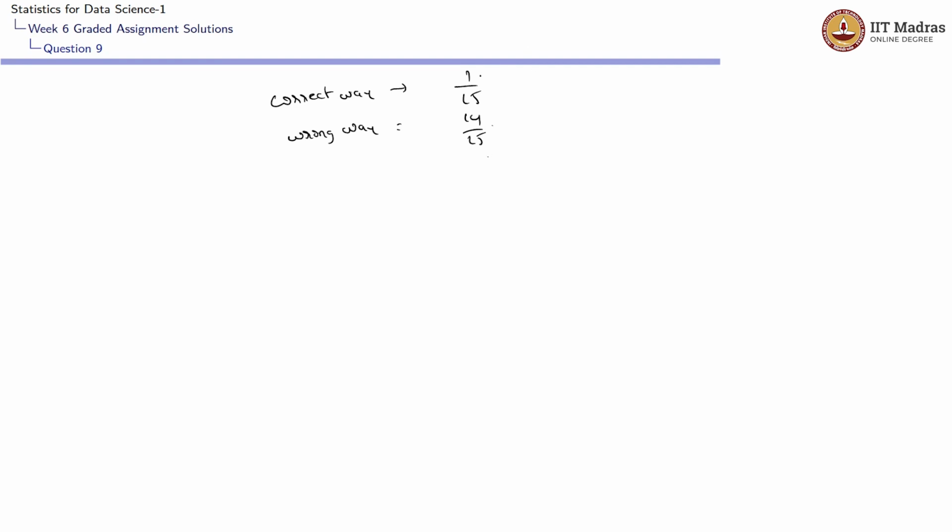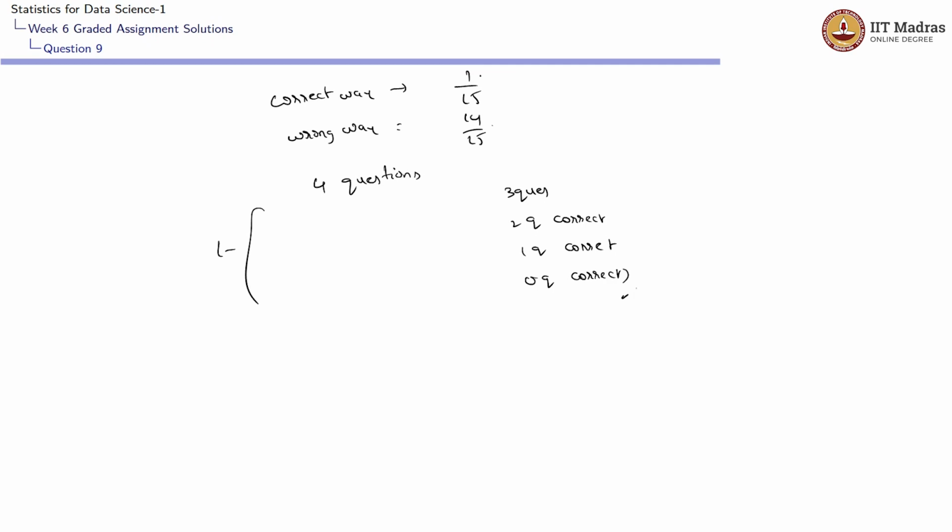So what we should be doing here is, he should be getting at least 16 marks. So he should be getting at least 4 questions correct. So what we can do is, we can just subtract the case of 3 questions correct, 2 questions correct, 1 question correct, or 0 questions correct.